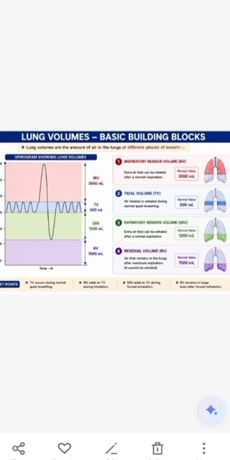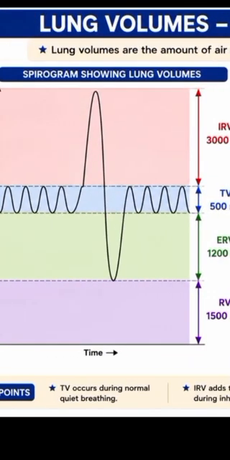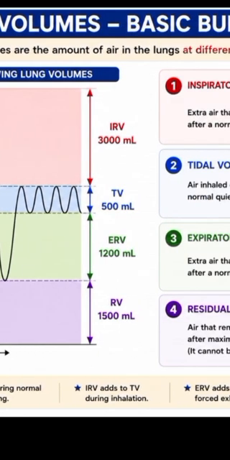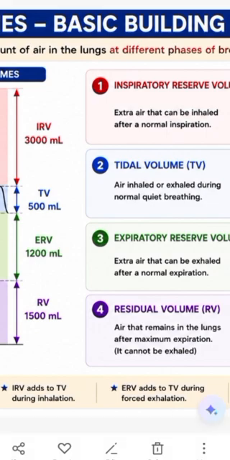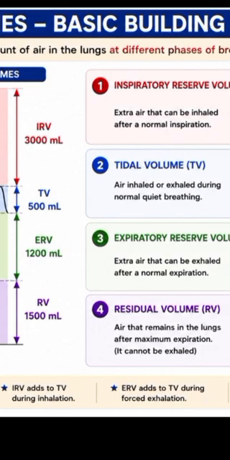So this was the short lecture about lung volumes. The key points of this lecture are: number 1, tidal volume occurs during normal quiet breathing. We have talked about this. Inspiratory reserve volume adds to tidal volume during inhalation. Yes, we know. And expiratory reserve volume adds to tidal volume during forced exhalation. Yes, we have already discussed all these things.